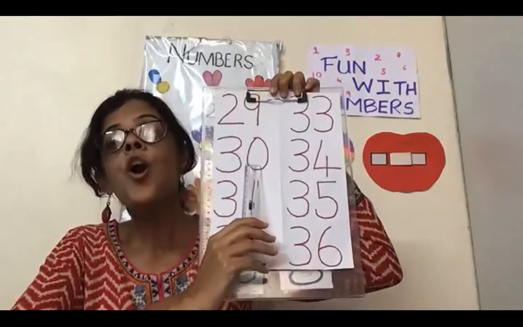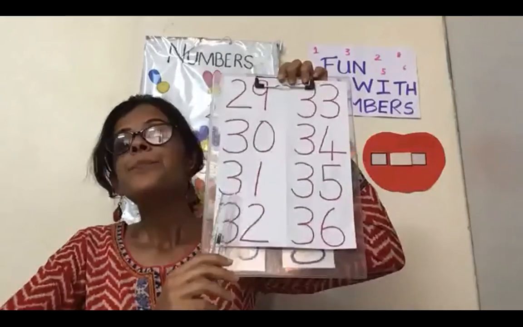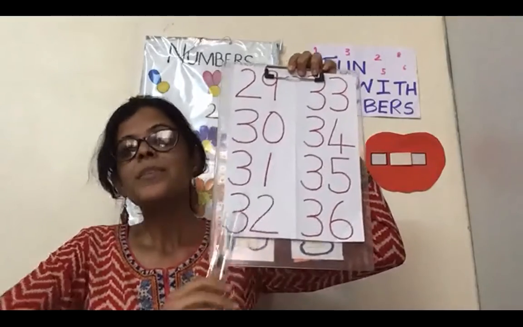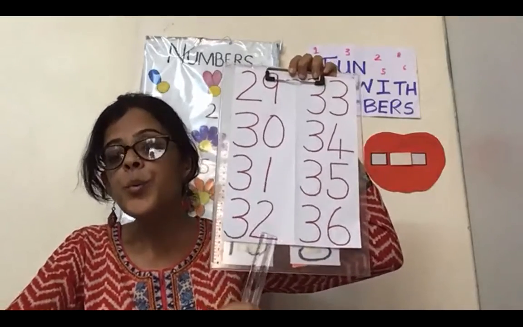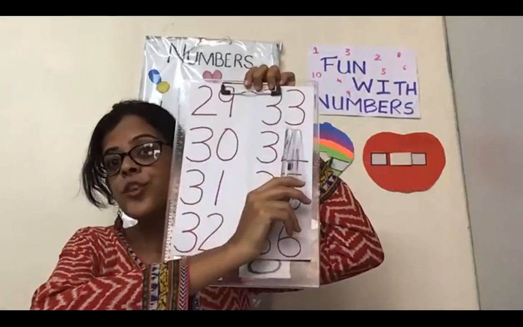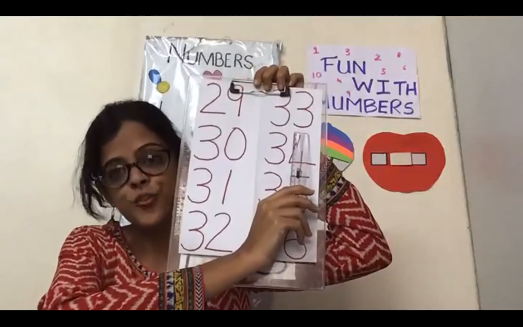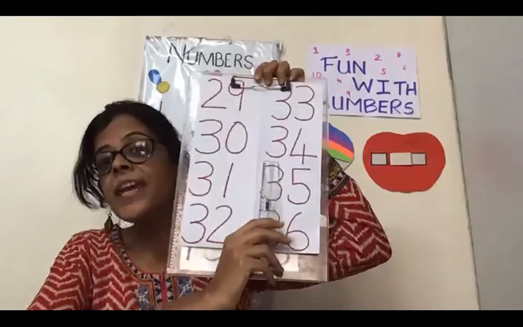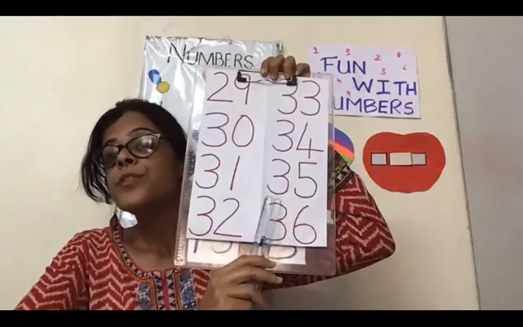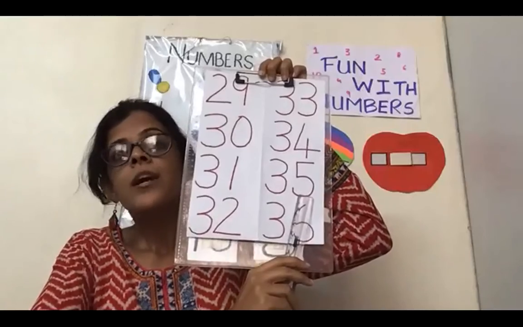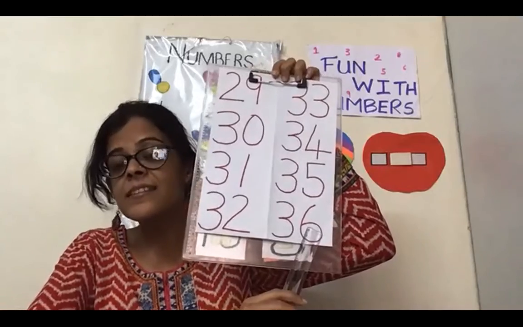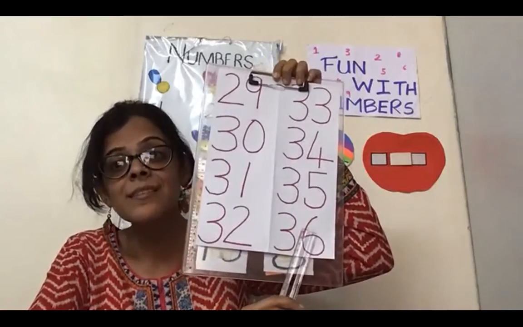3, 0, 30. 3, 1, 31. 3, 2, 32. 3, 3, 33. 3, 4, 34. 3, 5, 35. 3, 6, 36.